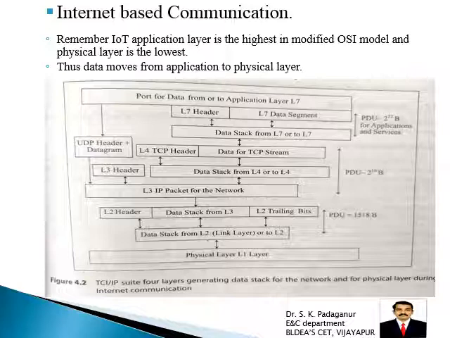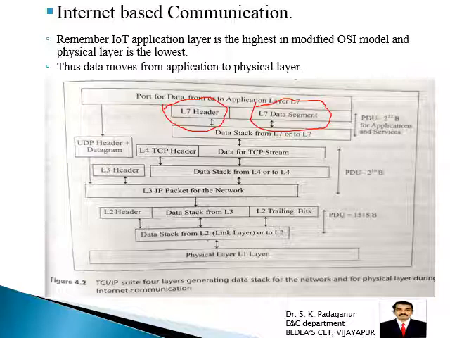So all these 7 layers you studied in the ISO OSI, but in the TCP IP model, these 7 layers are converted into only 4 important layers, that is application layer, then transport layer, internet layer, and network to host layer. So here whenever we are sending data from the application, it will add its own header with the data segment. So here you will find that for every layer it will add its own respective header and its respective data segment once it moves from the application to the transport layer.